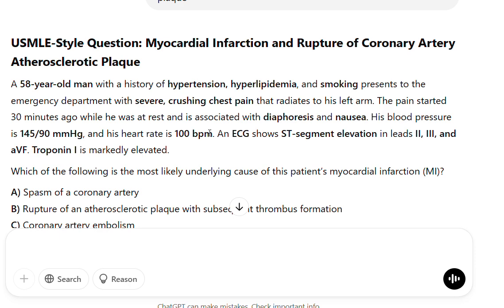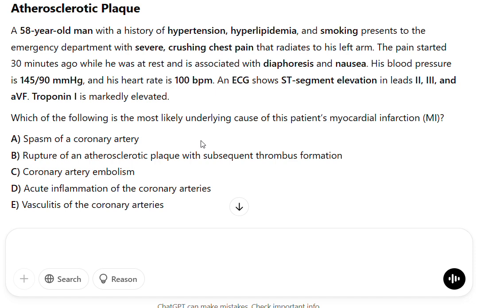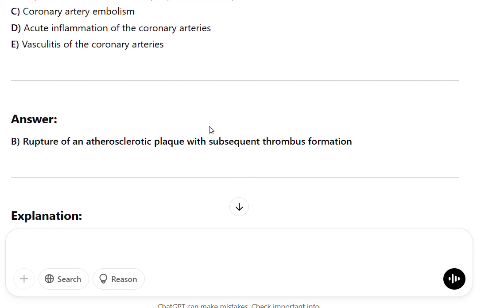A. Spasm of a coronary artery. B. Rupture of an atherosclerotic plaque with subsequent thrombus formation. C. Coronary artery embolism. D. Acute inflammation of the coronary arteries. E. Vasculitis of the coronary arteries. Answer: B. Rupture of an atherosclerotic plaque with subsequent thrombus formation.